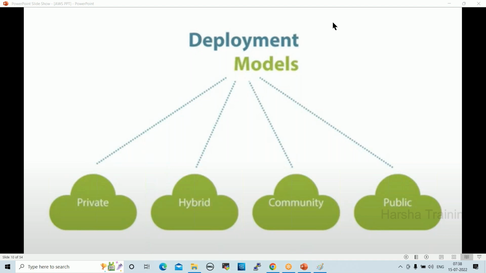Community cloud is used in government sectors only. That is a highly secure cloud. No one can enter into that.